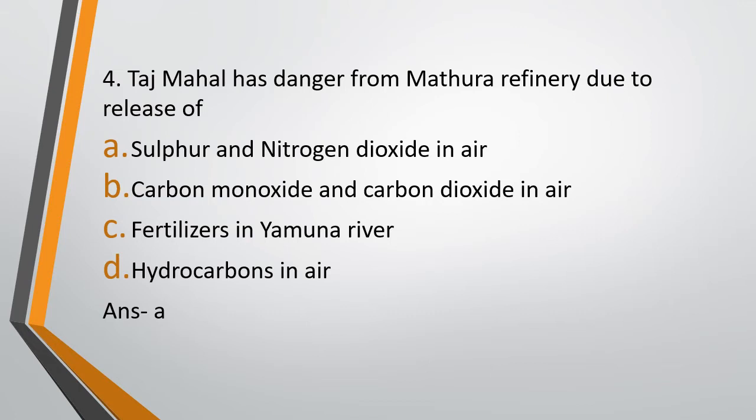Now the question is referring to the acid rain. Taj Mahal has a marble surface which gets corroded when the acid rain comes in contact with it. Mathura refinery releases gases like sulfur dioxide and nitrogen dioxide, which when they come in contact with the rain, get converted to sulfuric acid and nitric acid, which damages the Taj Mahal.